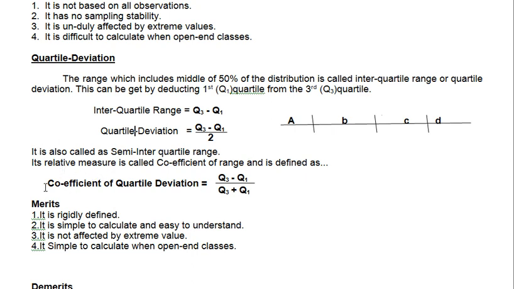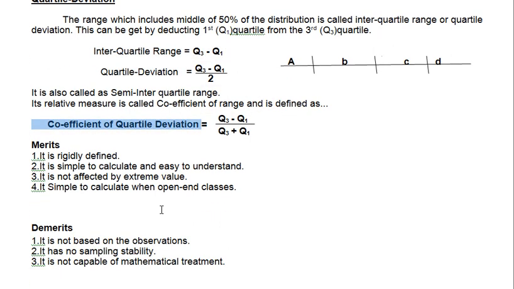What is its coefficient? The coefficient is Q3 minus Q1 by Q3 plus Q1. So this was the formula for quartile deviation, this is the formula for the coefficient of quartile deviation, and this one is the interquartile range. If they ask for interquartile range, use this one. If quartile deviation is given, this one. Coefficient means this one. Clear?